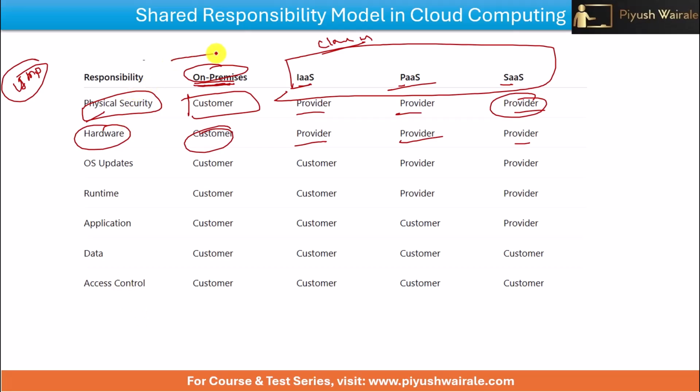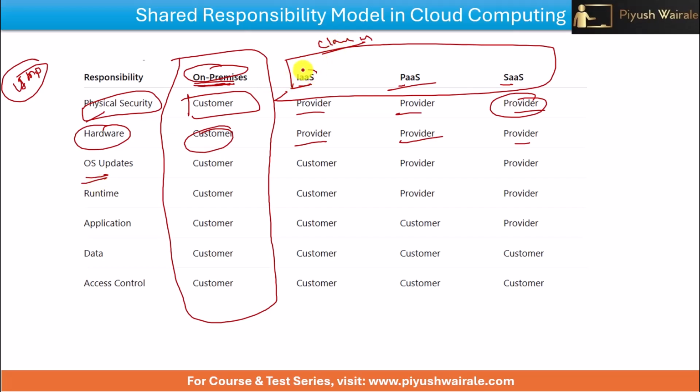When we talk about on-premises here, everything we have to manage, because we are dealing with the physical things here, hardware and the physical security. Now what about the OS updates? In the case of infrastructure as a service, the customer has to manage the OS update. Very, very important.